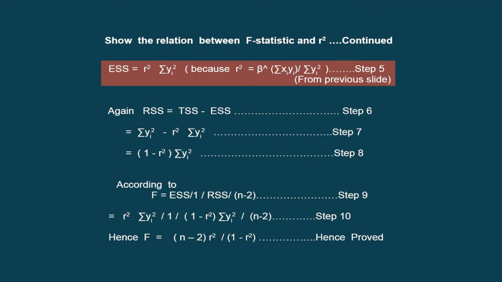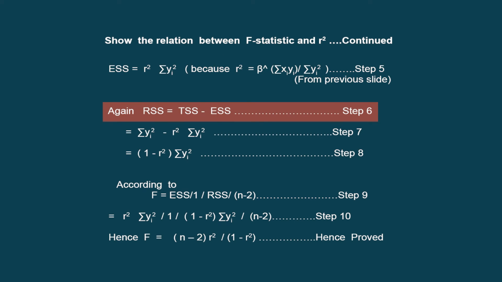So as we can see in this slide, we repeat step number 5 once more because it's a continuation from the previous slide. So in step number 5, we write it once again, the expression of ESS. Now from the expression of residual sum of squares, we know that it is the difference between total sum of squares and explained sum of squares. So we put their respective expressions.